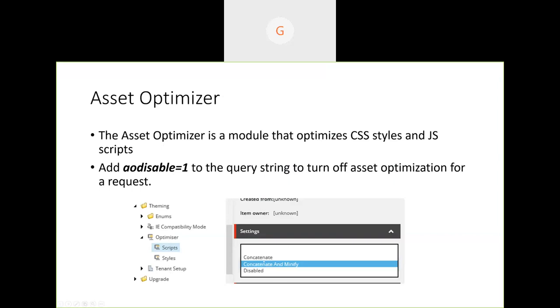So what are the three settings available? We can disable it completely, then obviously the page load will take more time, because it needs to get a lot of files, a lot of scripts and a lot of styles.